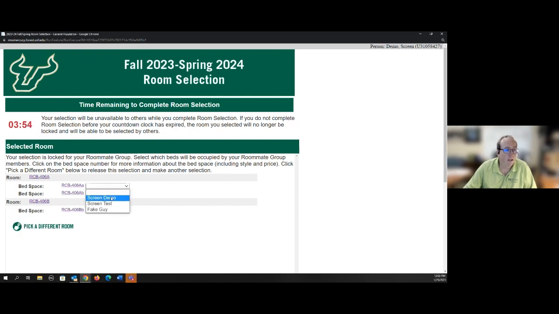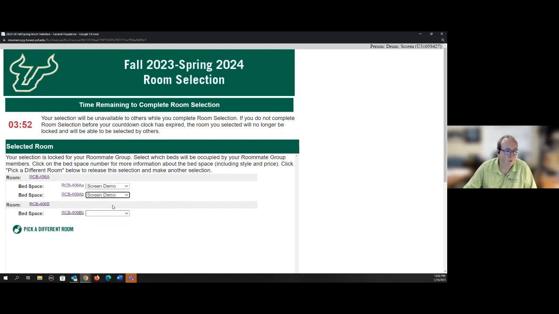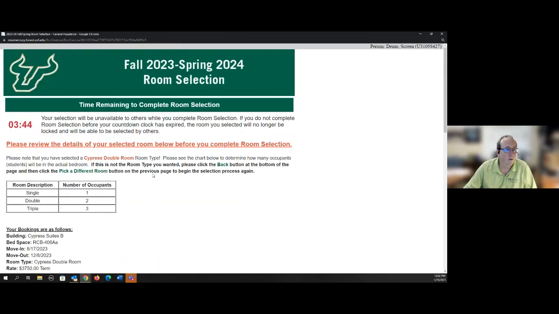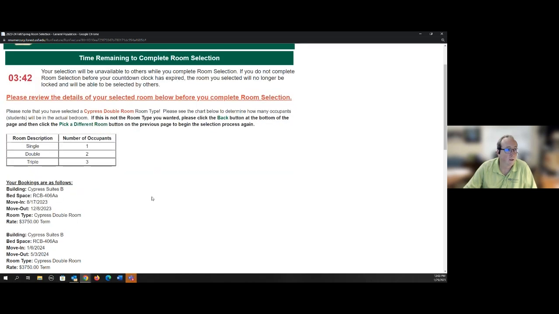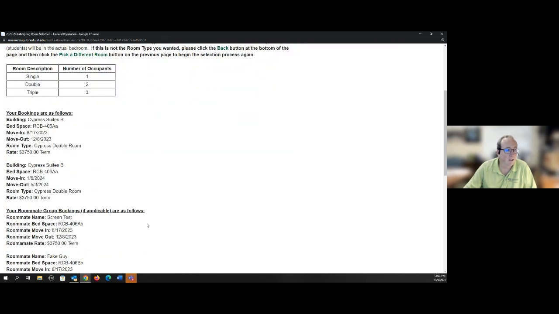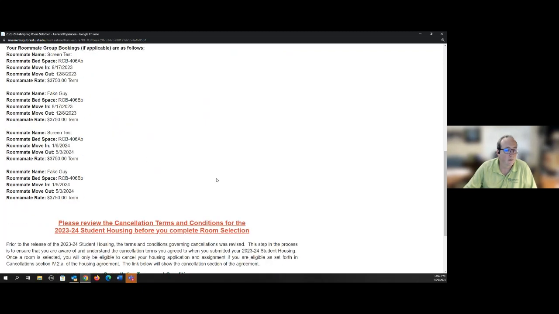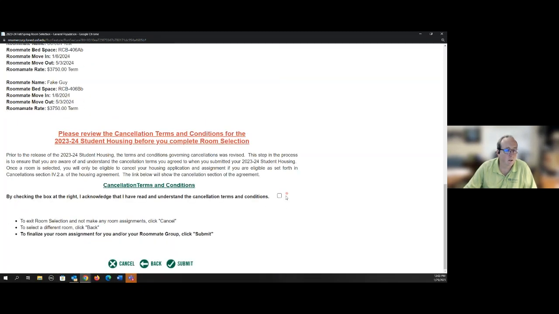And so now I could actually go in, oops, can't assign myself twice, assign everybody, click submit or continue. And there I go. It worked. I can see where I'm assigned. I can see where my roommates are assigned. And then I can just click saying, yes, we understand the terms and conditions. And I could click submit.